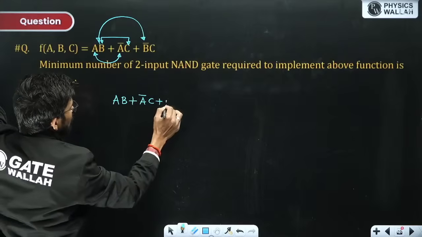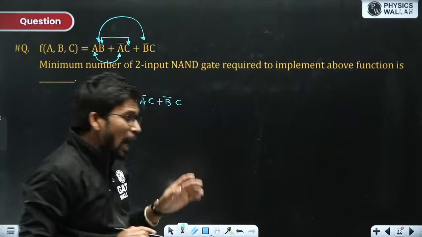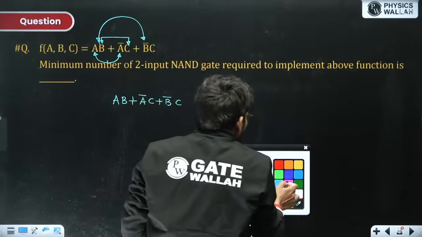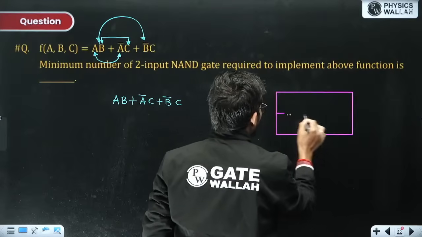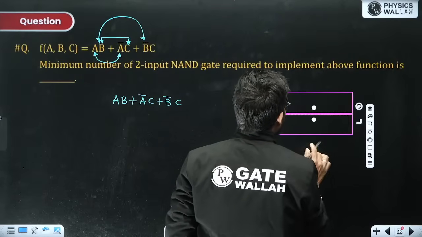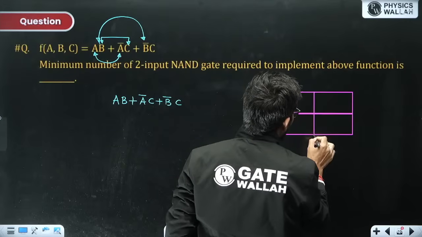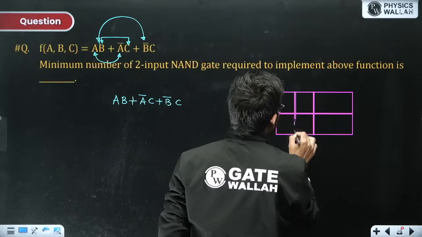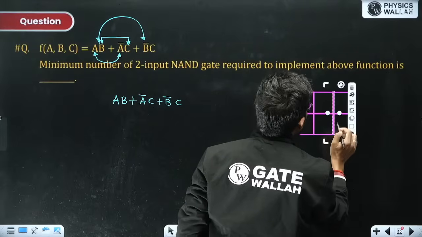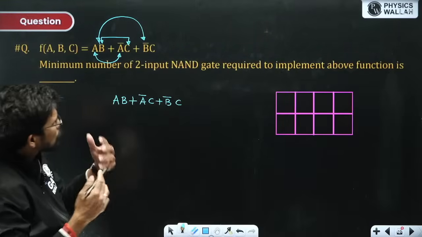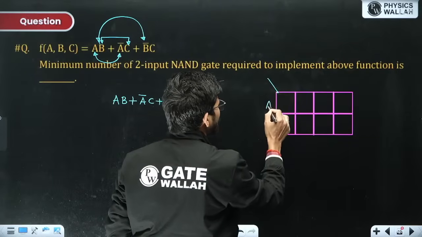Now, can you apply any other theorem? Always, if you are not able to think of the theorem, then solve it using a K-map. Many of you sometimes will not be able to think about theorems which are not directly applicable. Here a theorem is applicable, but in hidden form. So you can solve it by K-map also. Simplification can always be done using a K-map.